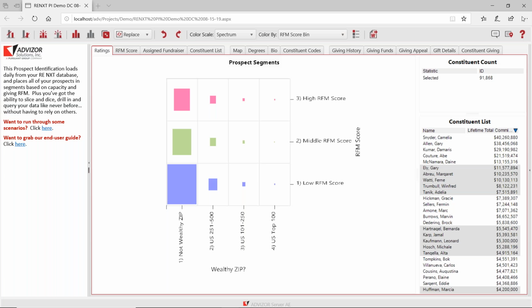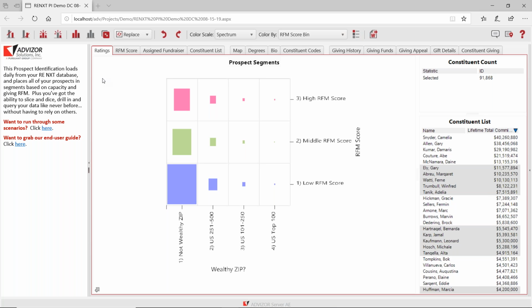So I've just opened up the advisor prospect identification for Razor's Edge NXT, and it comes up on this ratings page. And there's a bunch of other pages that have different views of the content from Razor's Edge. I'm going to just run through a scenario.